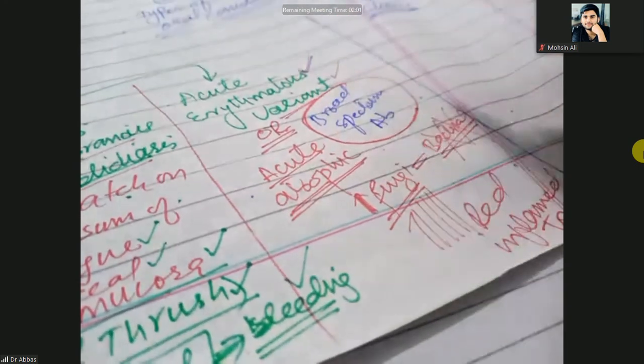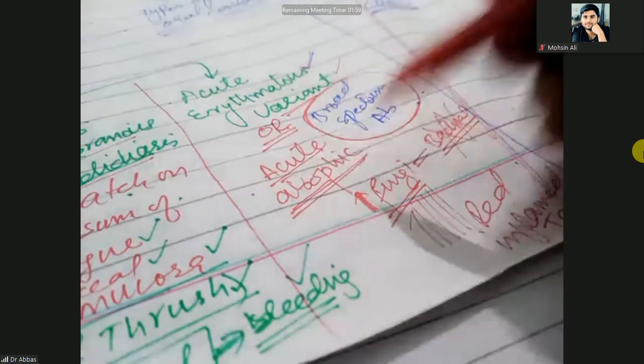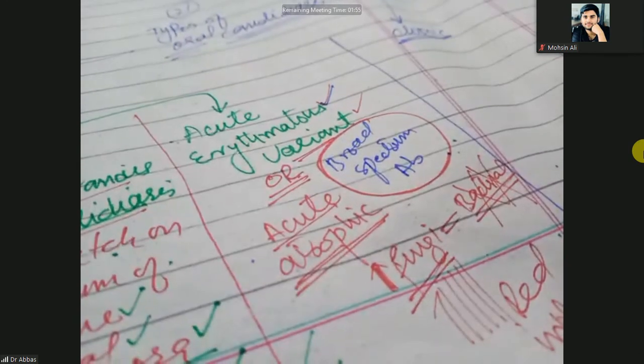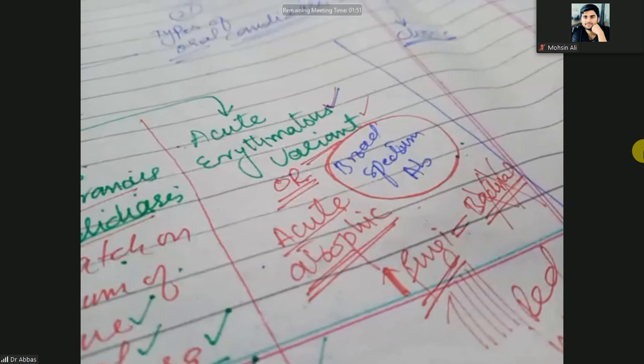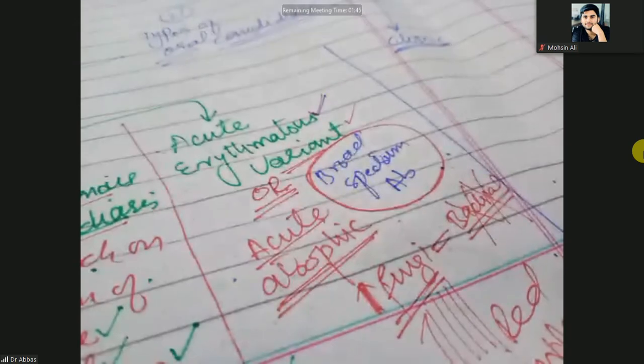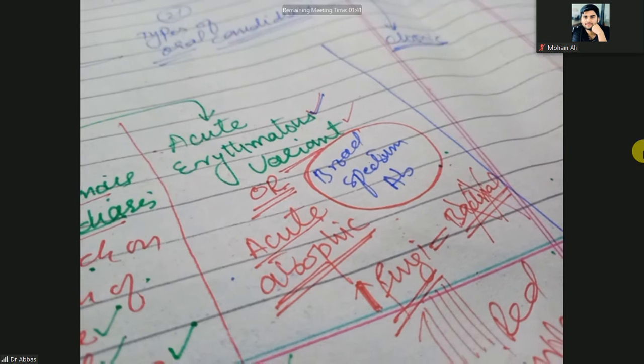That is the acute erythematous variant or acute atrophic. It disturbs the commensalism between the fungi and the bacteria. Move on to the chronic.